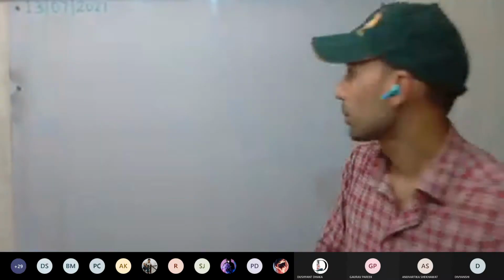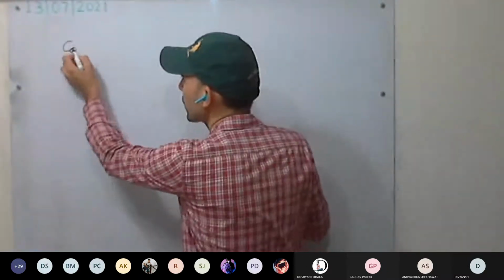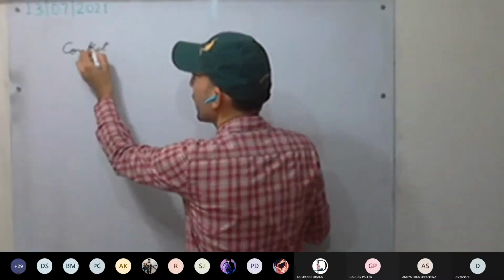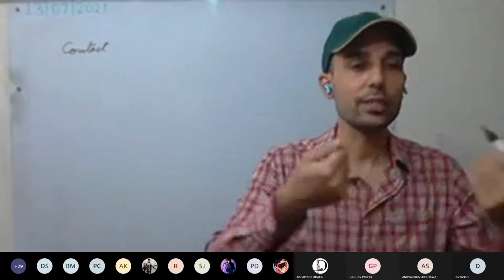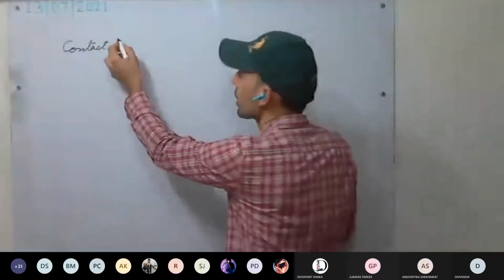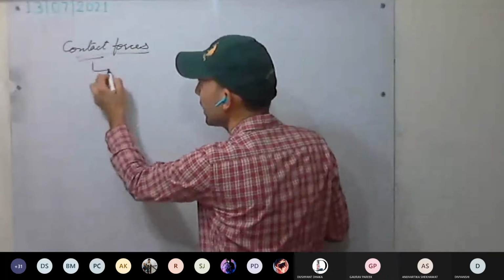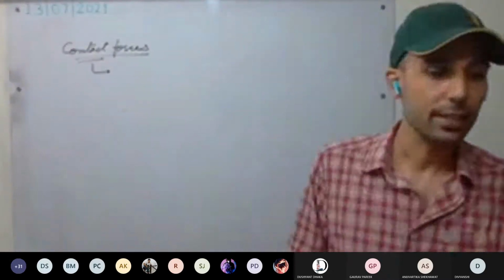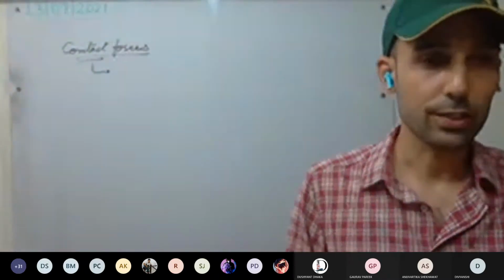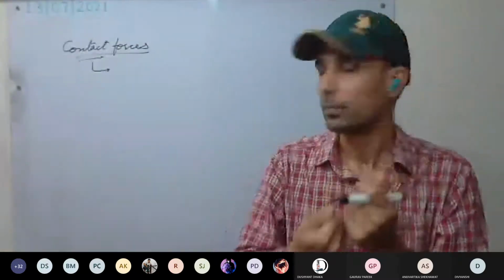Okay, so we were discussing contact forces, that is when the two bodies are in physical contact. So force exerted when they are in physical contact. We discussed force of action and force of reaction, two forces. Now in contact forces, one force is remaining, that is forces exerted during collision. What happens when two bodies collide?